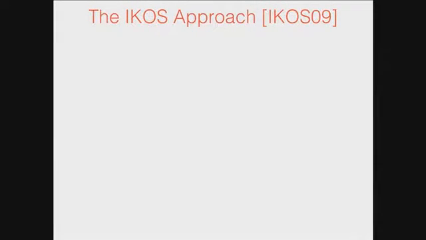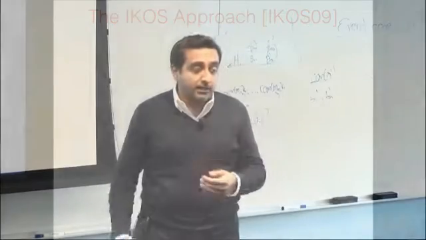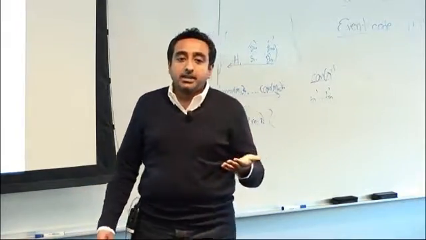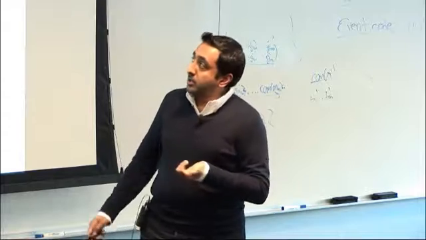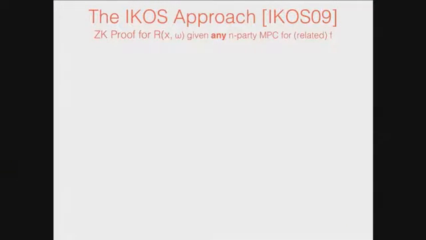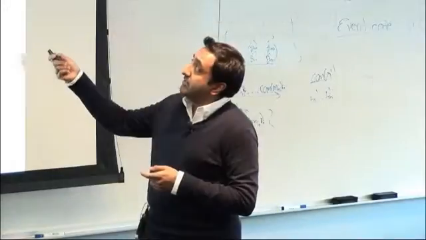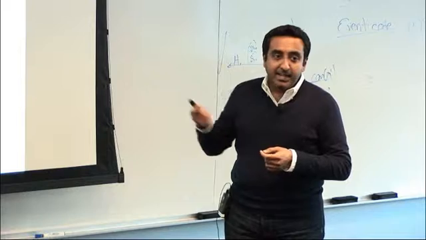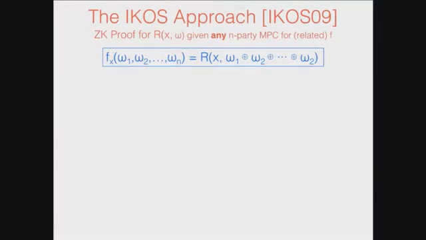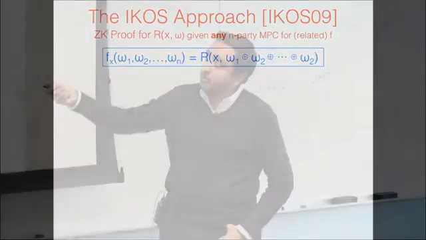Before I get into proving this result, I want to discuss this previous result of ICOS and show why that doesn't work in the 2-party case. What do they show? They construct a zero knowledge proof for a relation R given any n-party MPC for a related f. Given an NP relation, the related f is defined as follows.